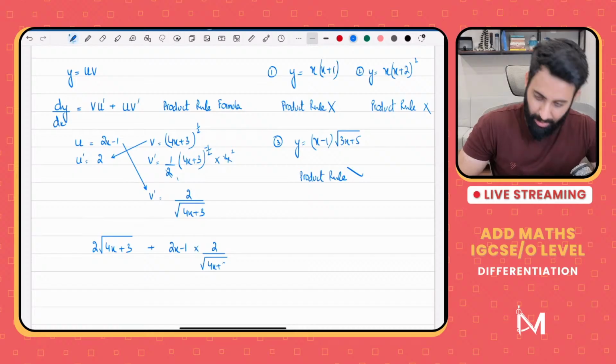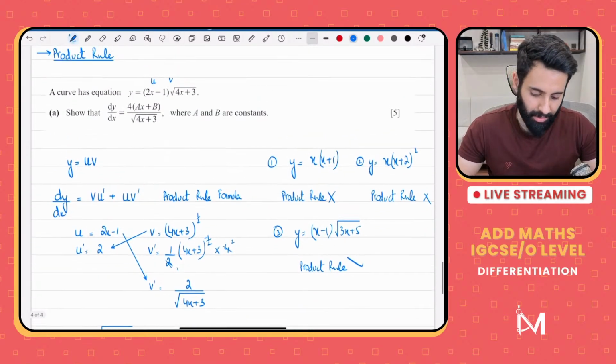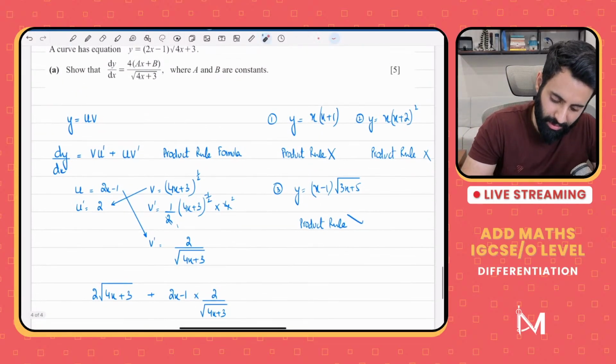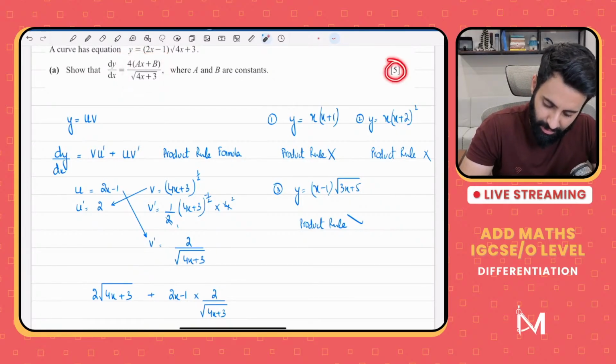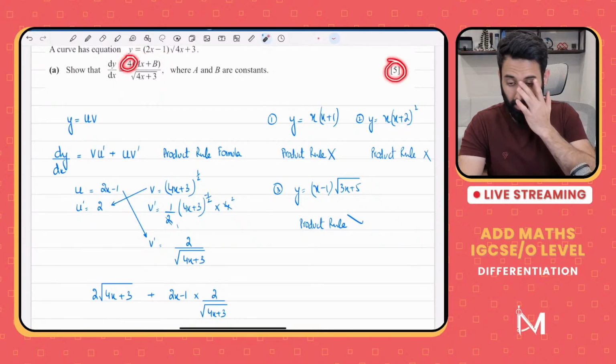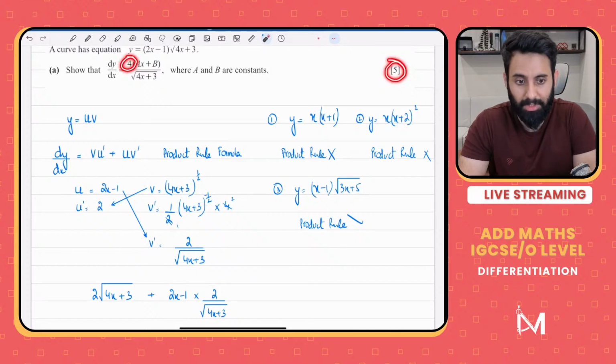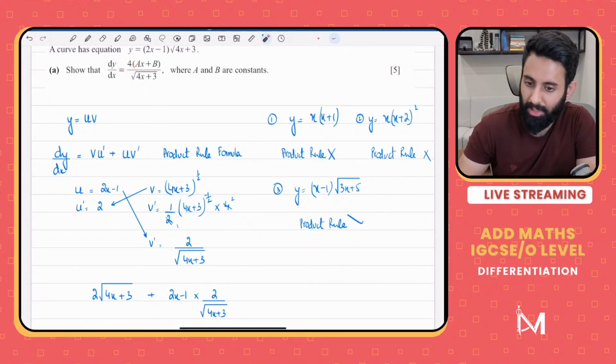Now, you have to do one thing. That is, keep your eyes on the prize. What do I mean by that? Keep your eyes on how you're supposed to give the final answer. Now this is a very good question in the sense that you know for sure what the answer is. So the answer is right in front of you. You just have to use your algebraic manipulation skills to get there.